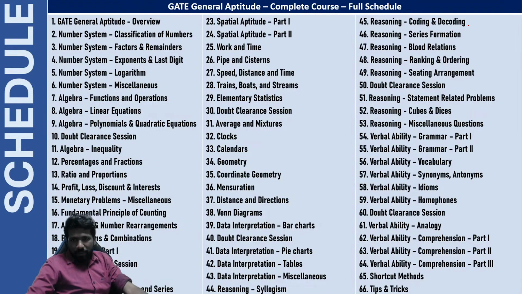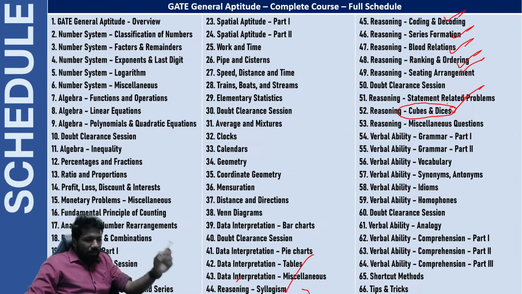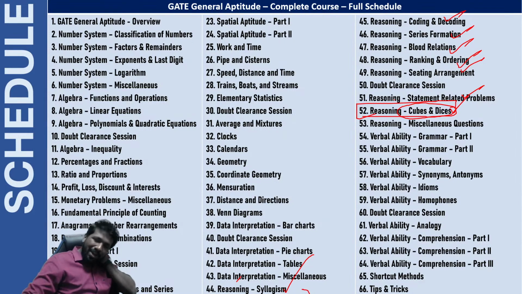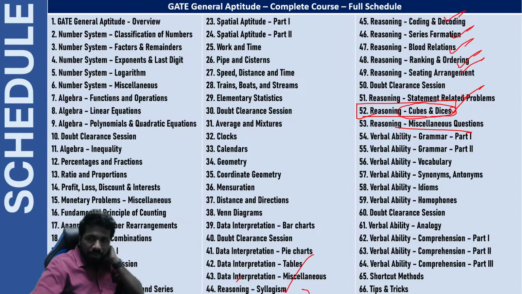So all these we will be covering in separate lectures. Syllogism one lecture, coding decoding, series formation, blood relation, ranking ordering, seating arrangement, statement related problem, cubes and dices also, because last year there was a question and a few years back also there was a question. That is why we are not avoiding any topic. All topics from which questions were asked in the GATE exam, we have covered in this course. So all this we will be discussing in separate lectures. So that is about this unit.